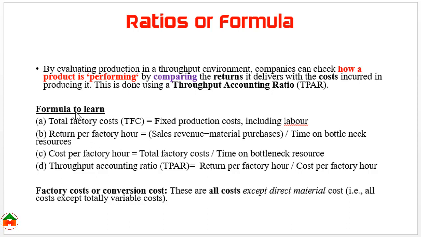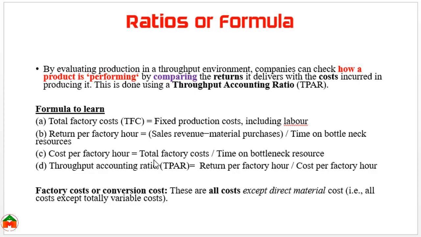In throughput accounting, return means sales minus material cost. To get the return per factory hour, we divide the throughput return by the time on the bottleneck resource, and throughput return can be calculated by deducting the material purchase from the sales revenue.